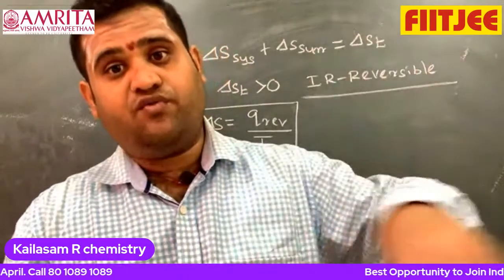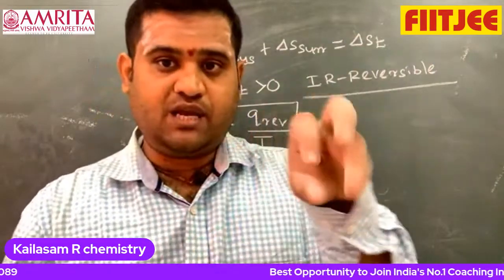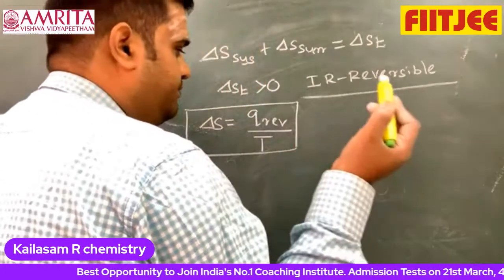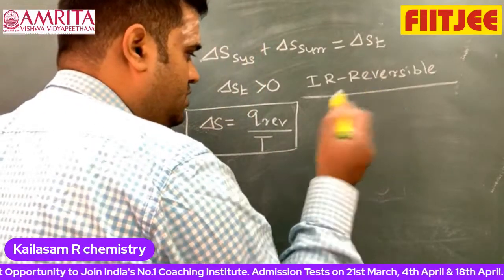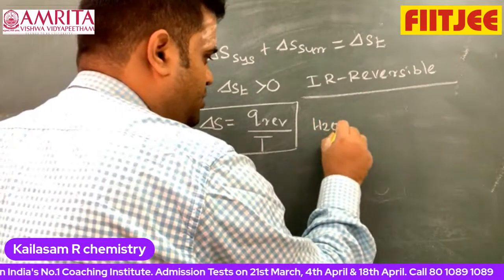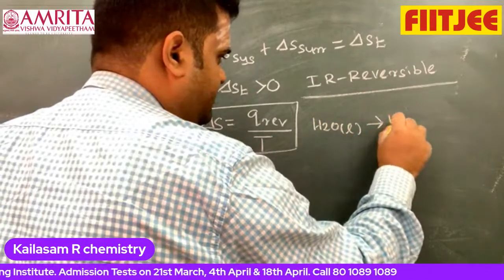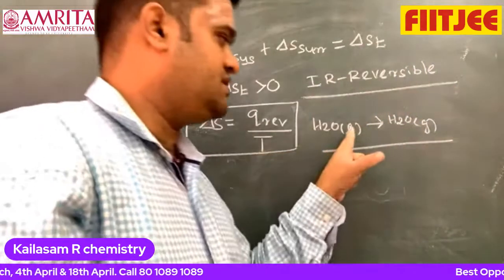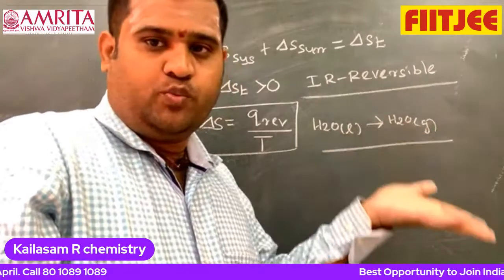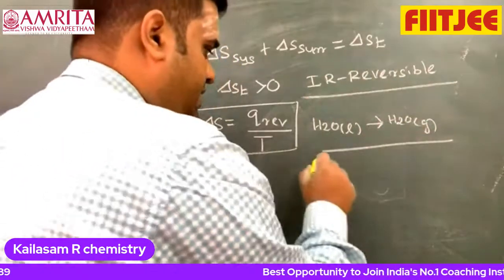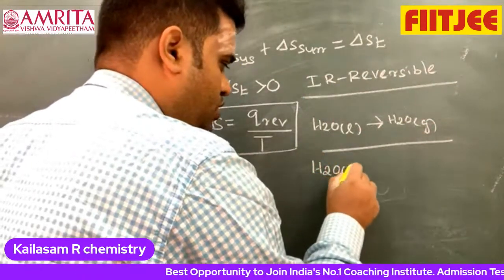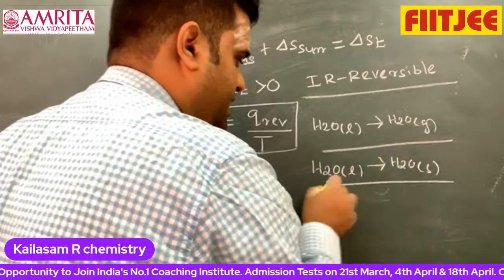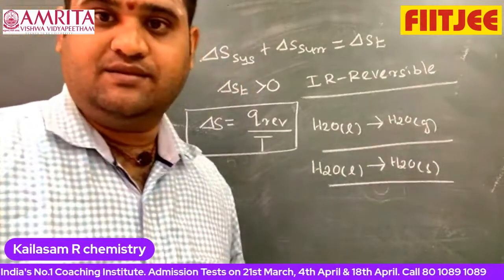For a chemical reaction, how do we find this out? Look at this. I'm going to take the example of H2O liquid becoming H2O gas. What is happening here? The entropy of the system increases, because liquid becomes gas. Suppose I take H2O liquid becoming H2O solid. Here the entropy decreases. Like that we can say.